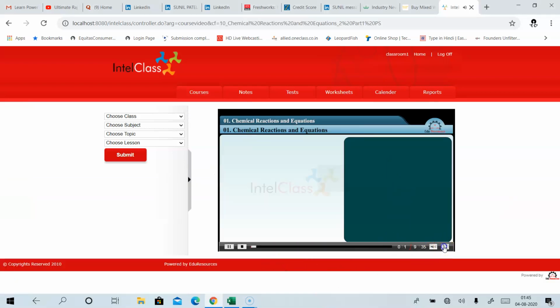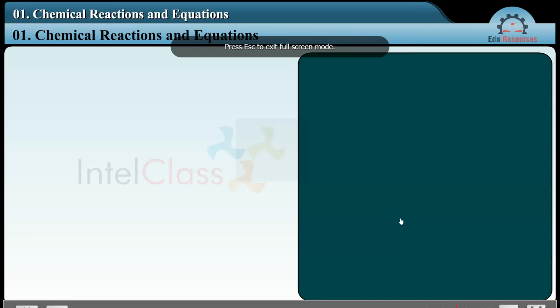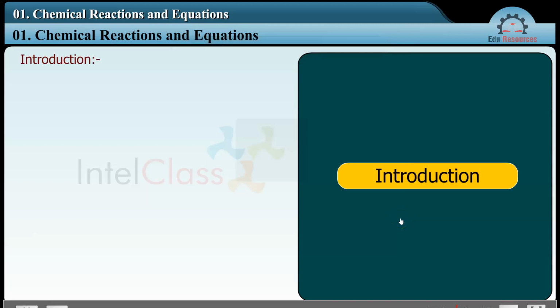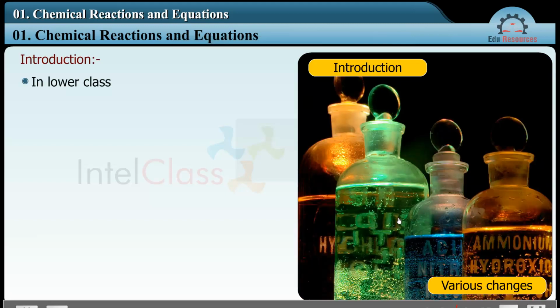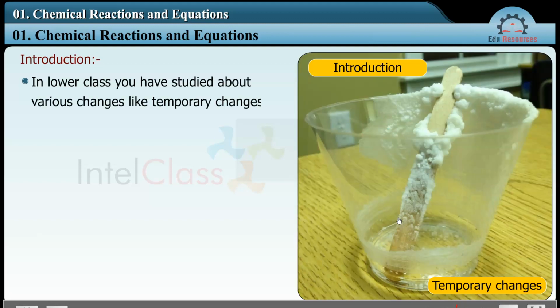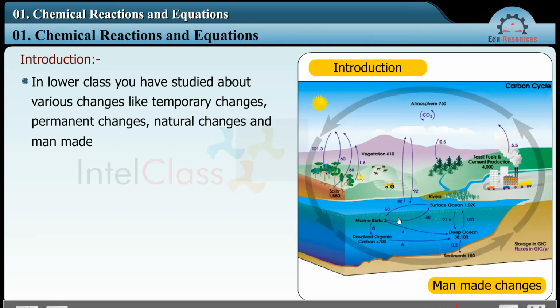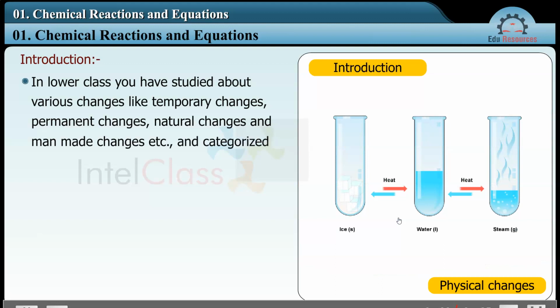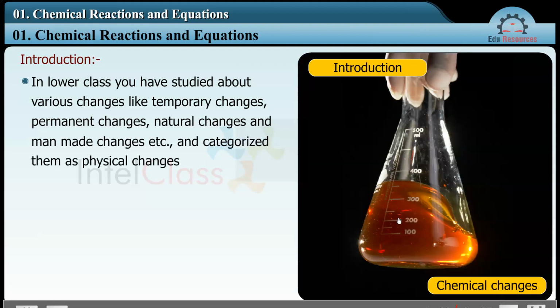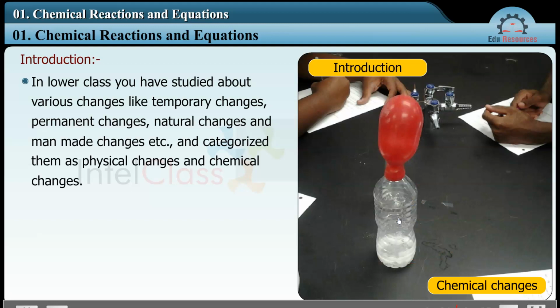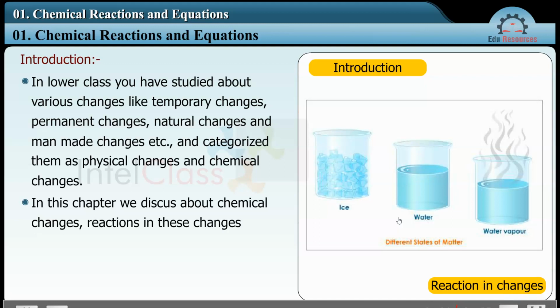Chapter 1, Chemical Reactions and Equations. Introduction. In lower classes, you have studied about various changes like temporary changes, permanent changes, natural changes, and man-made changes, etc., and categorized them as physical changes and chemical changes. In this chapter, we'll discuss chemical changes, reactions in these changes, and expressing the reactions in symbolic form.